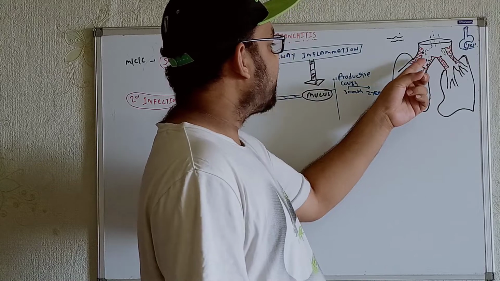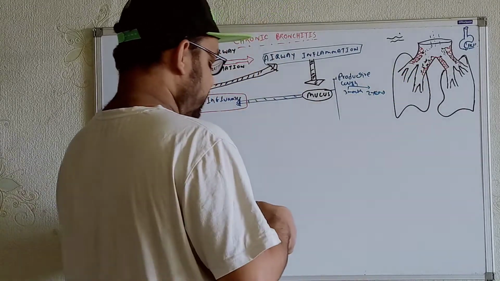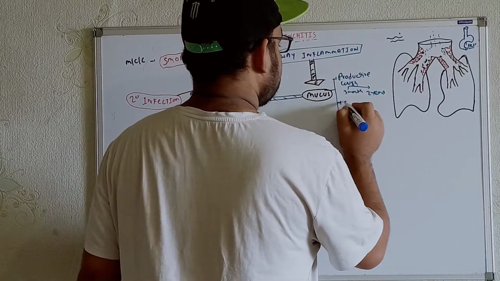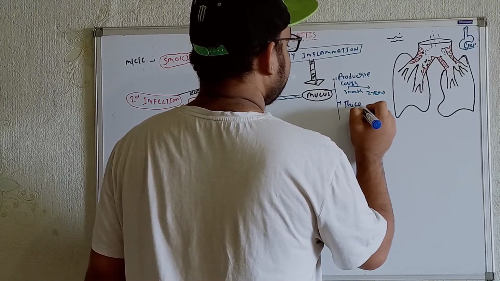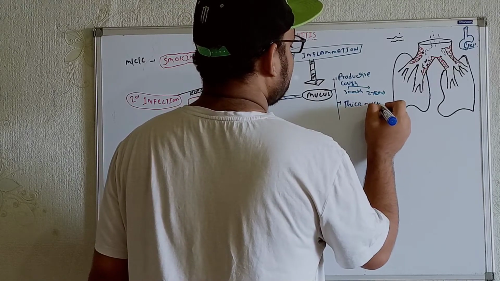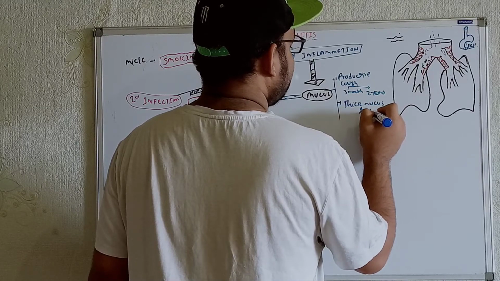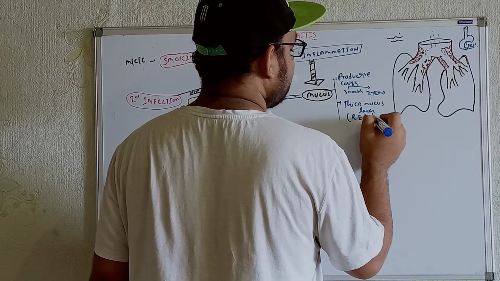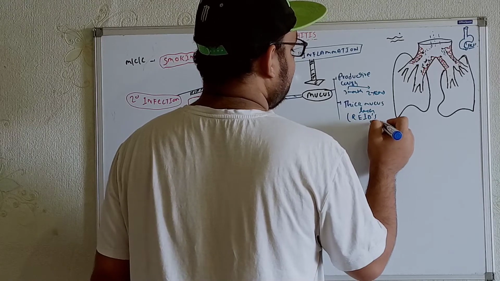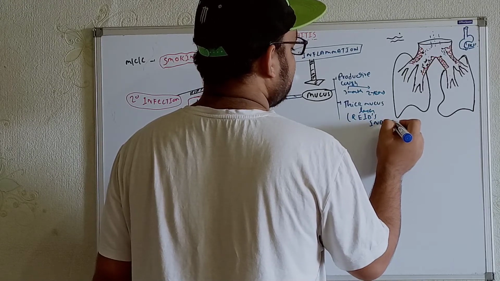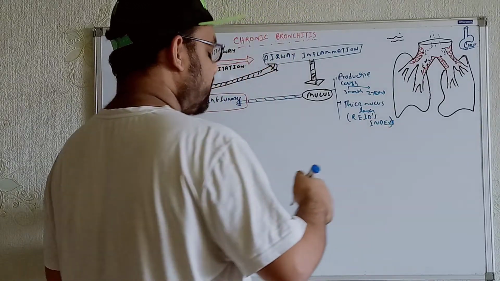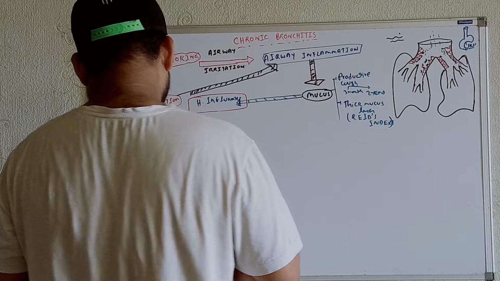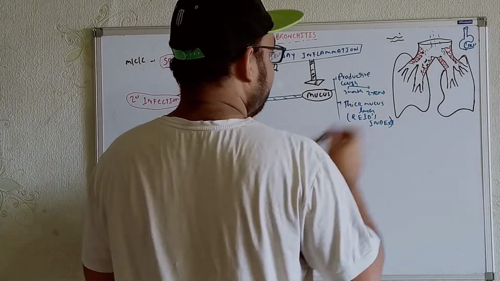So here we will get the thick mucus layer. As a result, the Reid index, I will talk about these things in the next part, will be increased also. I'll say what is the ratio of the Reid index and what about all these things. And ultimately, we'll get the airway obstruction.